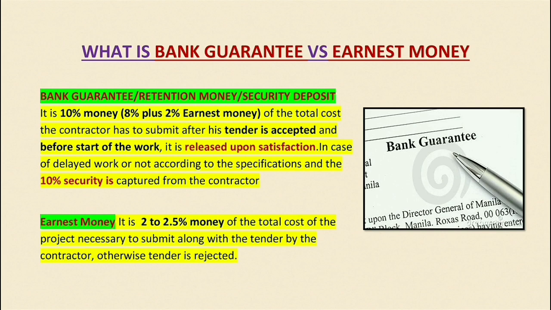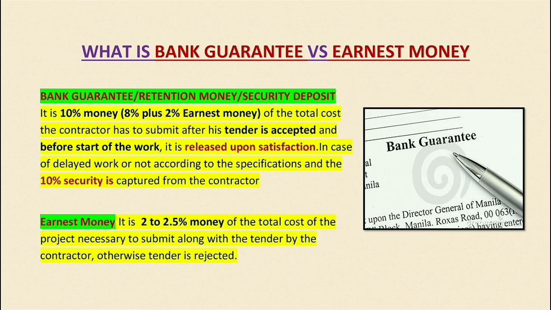So what is bank guarantee, which is also known as retention money and also known as security deposit? It is 10% money of the total cost of the project to the contractor. The contractor has to submit this 10% money after his tender is accepted and before the start of the work.